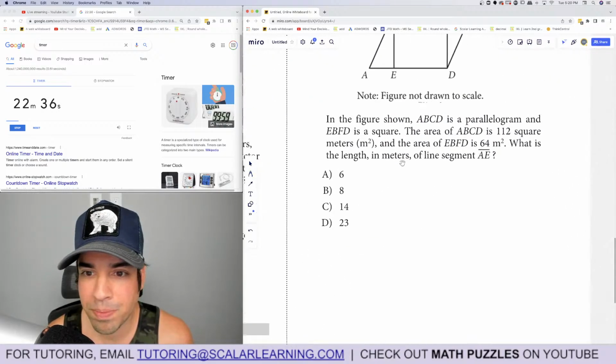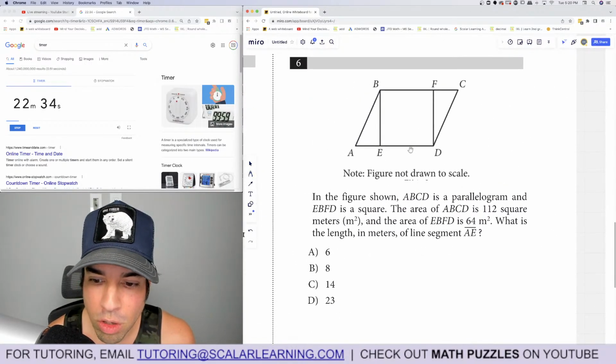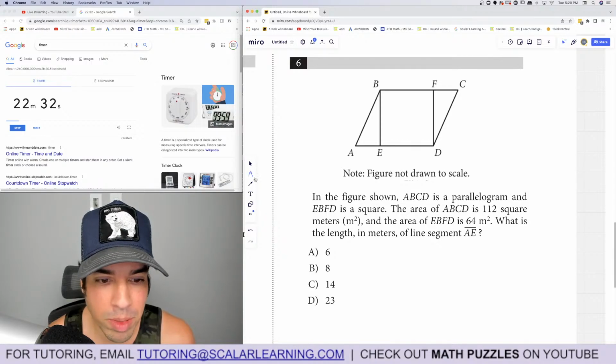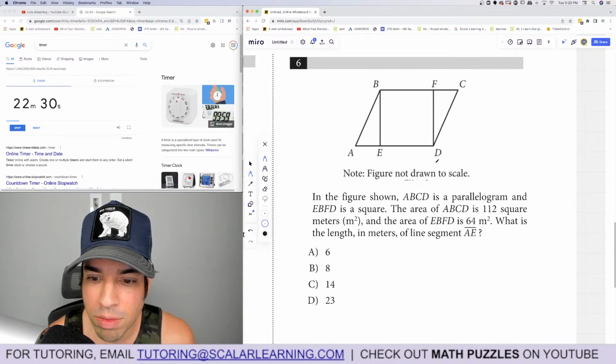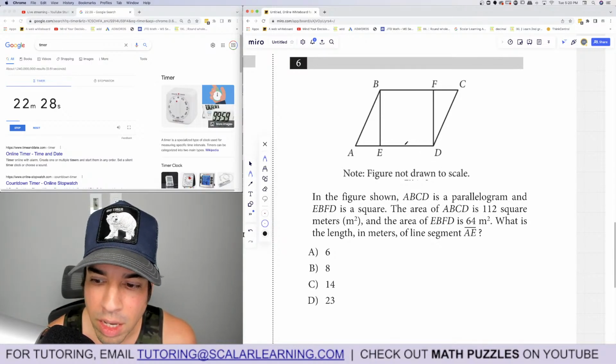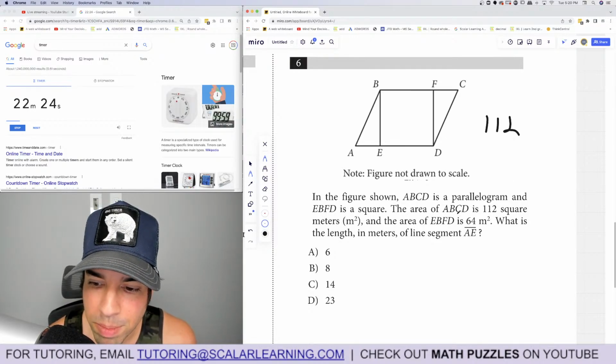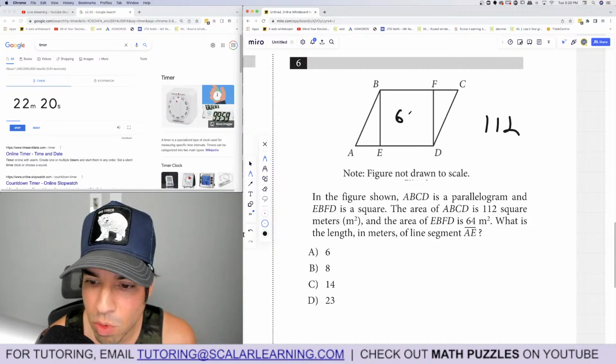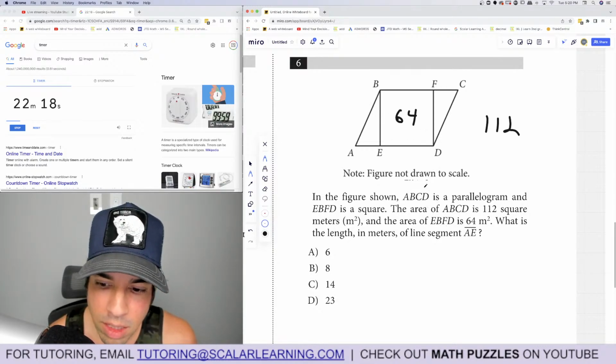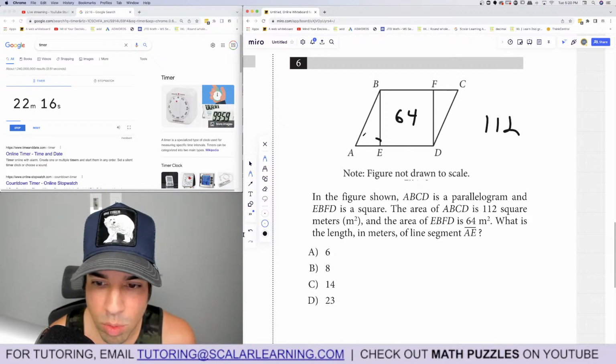Okay, number 6. In the figure shown, ABCD is a parallelogram and EBFD is a square. The area of ABCD is 112. The area of EBFD, the square, is 64. What is the length in meters of line segment AE? So we want this line segment.